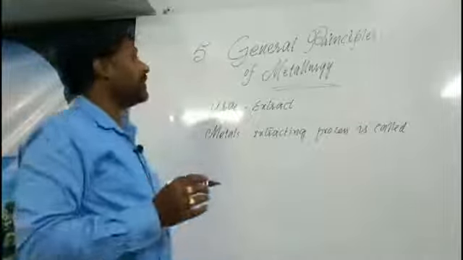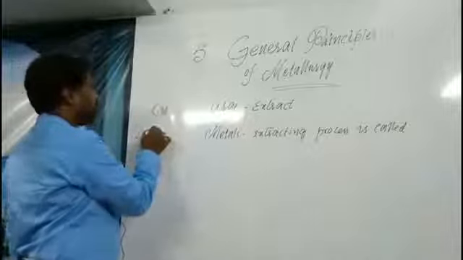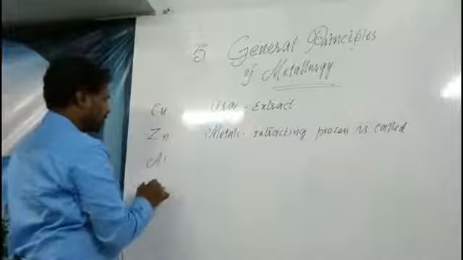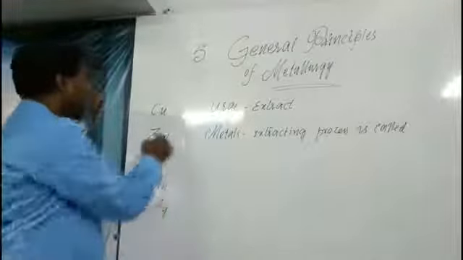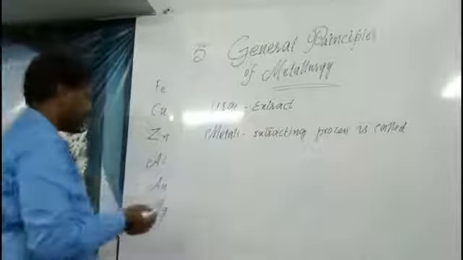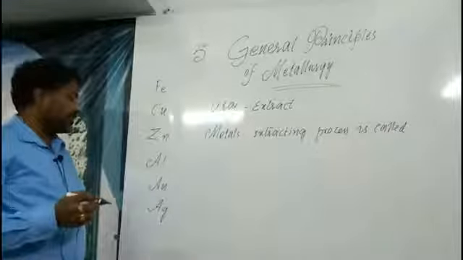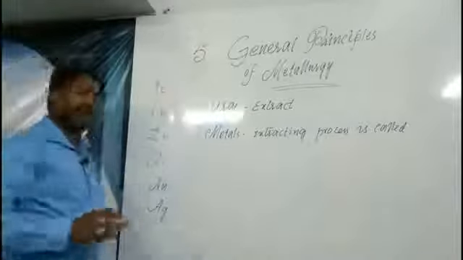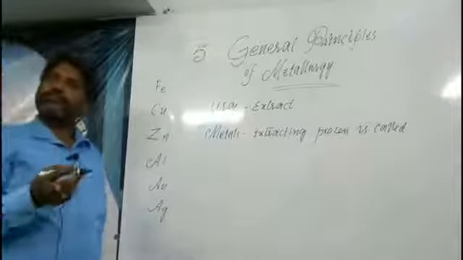Generally, the metals we see are copper, zinc, aluminium, gold, silver, iron, etc. These are some metals we come across in our daily life. How they are useful, I will explain. Iron is very useful in our daily life, for window grills, doors and shades.